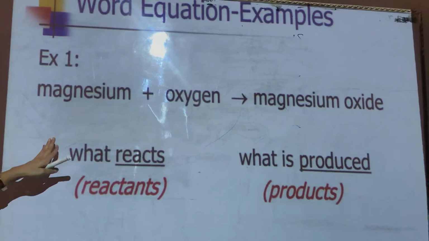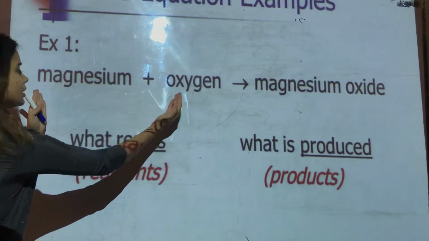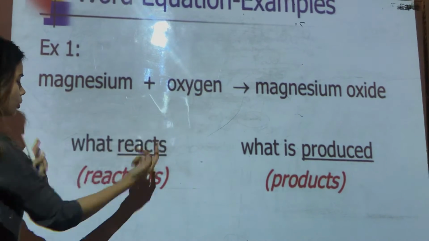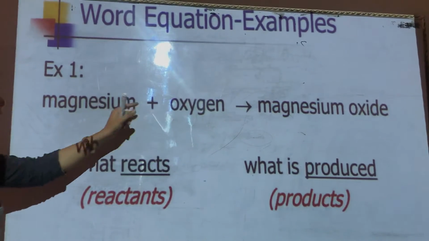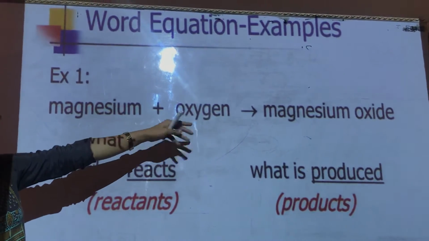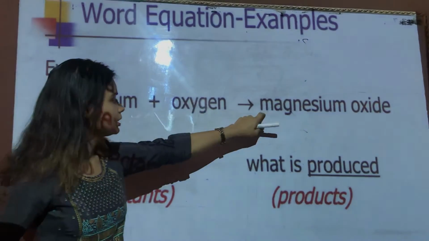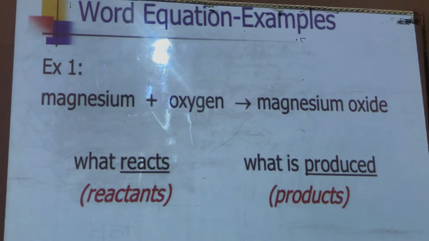So children, is that clear? Magnesium was burning with oxygen. So we have kept it at the left hand side. They both are known as reactants. They react, plus in the middle. This arrow shows the direction of the chemical reaction. So what do we get in this chemical reaction? We get magnesium oxide, which is a product. I hope it is clear.